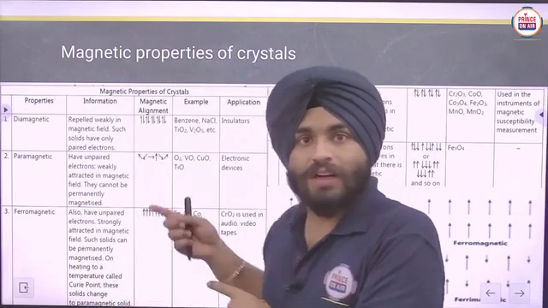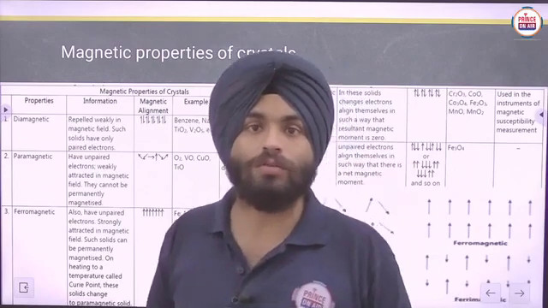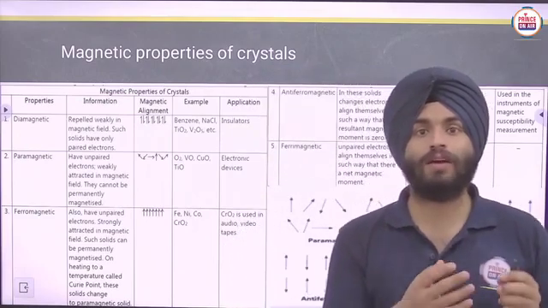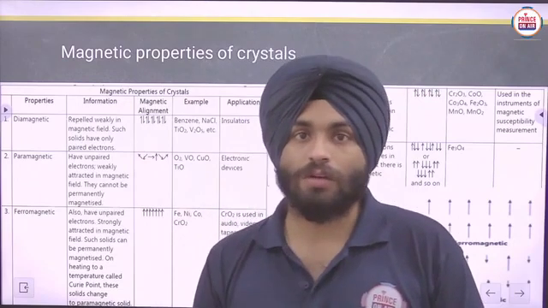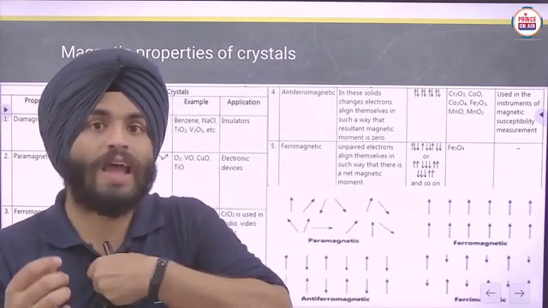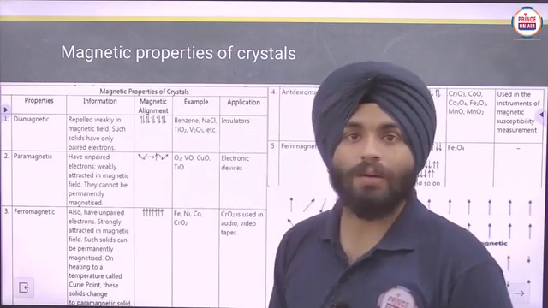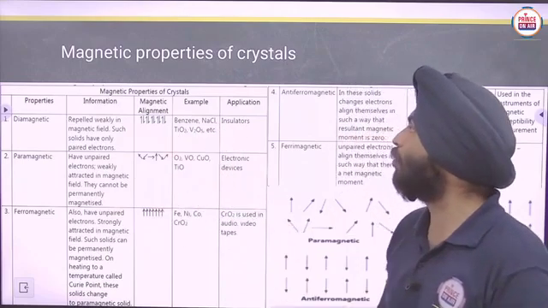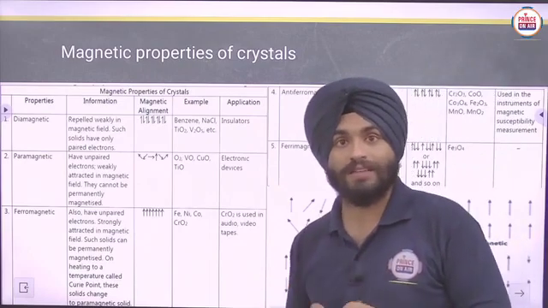We will discuss that, and I think you discussed it in the last class also, in 11th: MOT, molecular orbital theory. In that case, we discussed that those molecules which have unpaired electrons show paramagnetic character, and those having paired electrons, meaning no unpaired electron, show diamagnetic character. Examples are benzene, NaCl, TiO2, V2O5, etc. In applications, they behave as insulators.